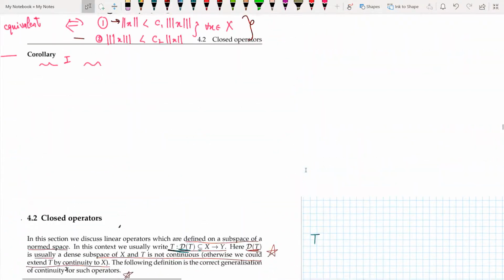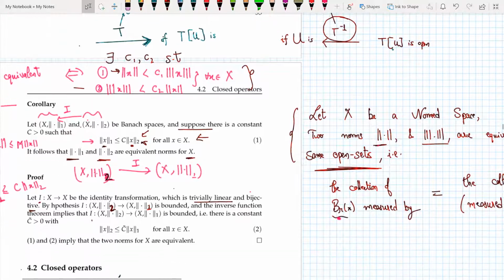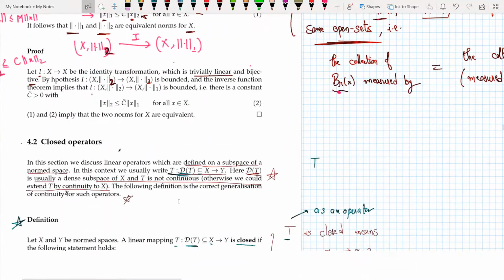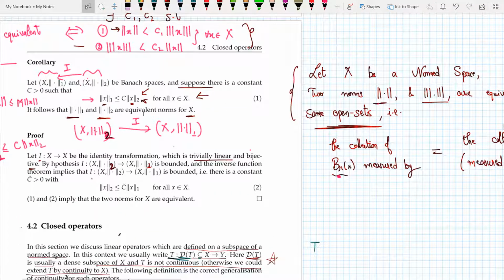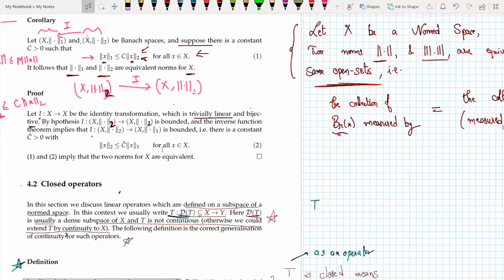Before I discuss the closed graph theorem, I would discuss this corollary with you. Let X equipped with norm one and X equipped with norm two be Banach spaces, and suppose there is a constant c such that norm of x in norm one is less than c times norm of x in norm two. So this is like the norms in two different spaces. Now it follows that these two norms are equivalent. So I am saying that basically on Banach spaces all norms are equivalent. This is the first thing that I want to remind you of before starting the closed graph theorem.